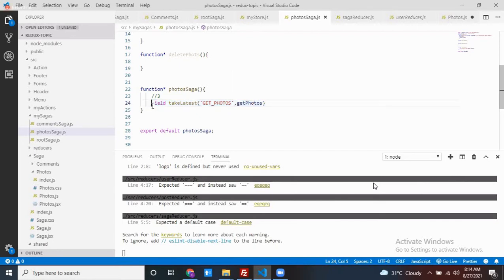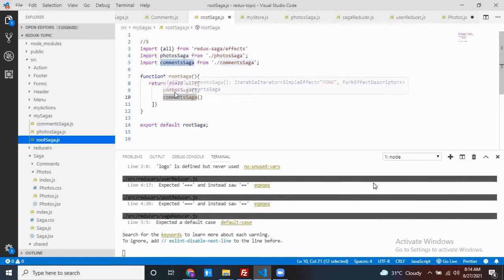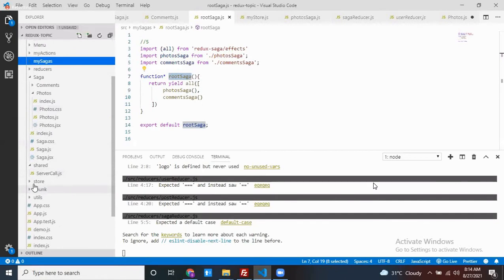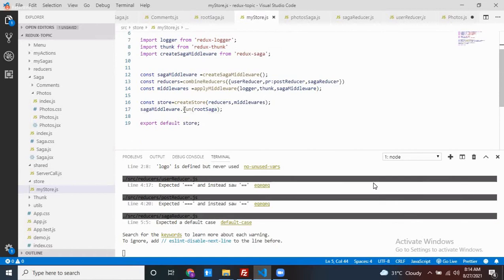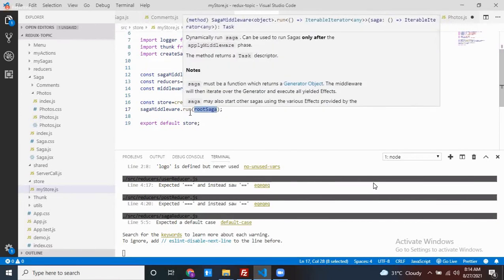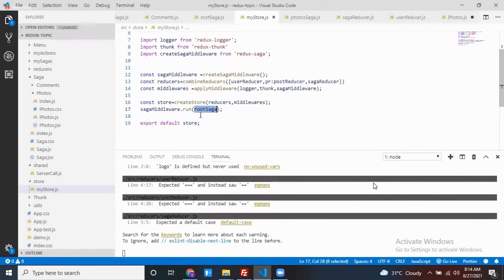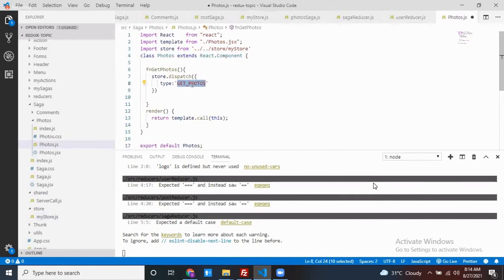Okay, this one, see here. This one, already photo Saga gives me this particular method. You combined these methods here, and these methods we run. Okay, see here, root Saga has combined all the methods. We run those methods. All Saga methods are running with their own identities. Now inside this one, it is going to check my dispatch method. Any method whose identity is like get photos is there, then that particular method is going to be called.